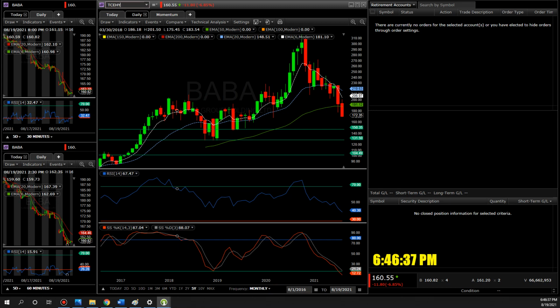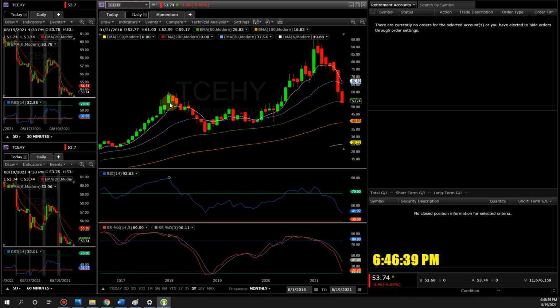Again, this is the technical for Tencent. Just look at this from 18 all the way down to 19. That's the whole entire year just falling. See that? This is what I want, the curve right here. You see the curve? This is what I want. So it takes the entire year from $60 estimating all the way down to $30. That's a 50% drop.